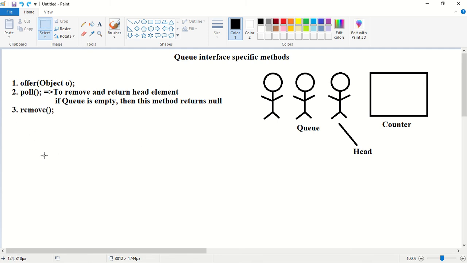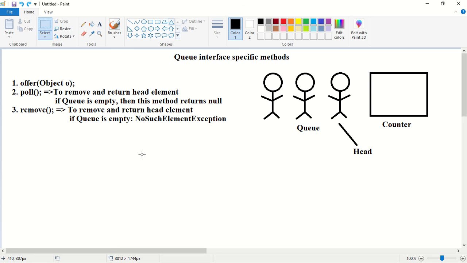The next method is the remove method. What will the remove method do? It will remove and return the head element. So what is the difference between poll and remove? Even poll removes and returns the head element, and even remove removes and returns the head element. So what is the difference? The difference is, if the queue is empty, then what will we get? We will get a NoSuchElementException in the case of the remove method.